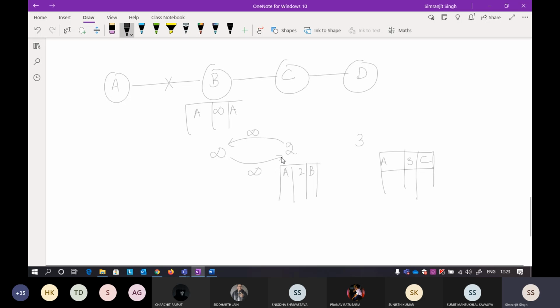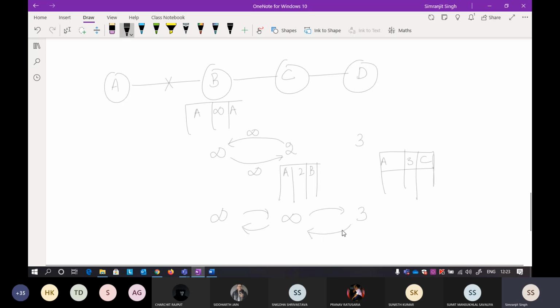In a similar way, because the path is now over, it is saying that I'm not able to help you. So in the next step, what will happen? Infinity now, infinity here, and here it is 3. Again, what will happen in the next step? Now the distance vector again will get exchanged here.